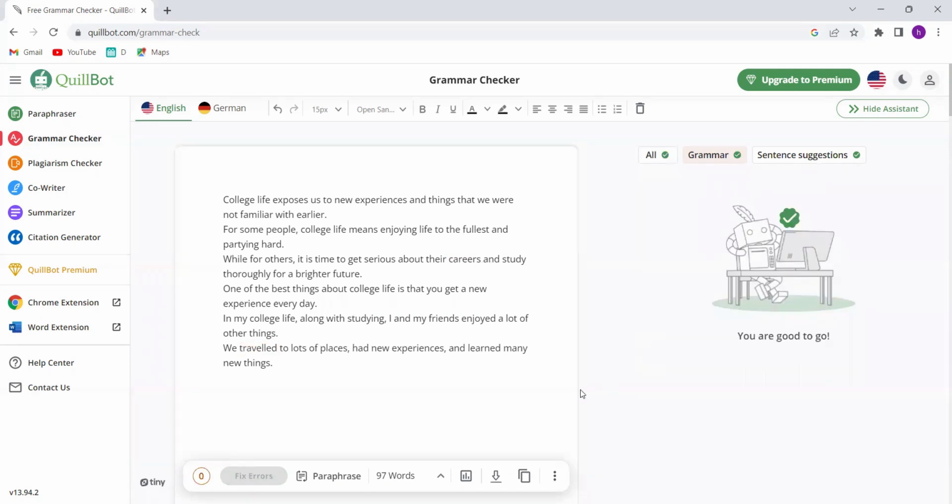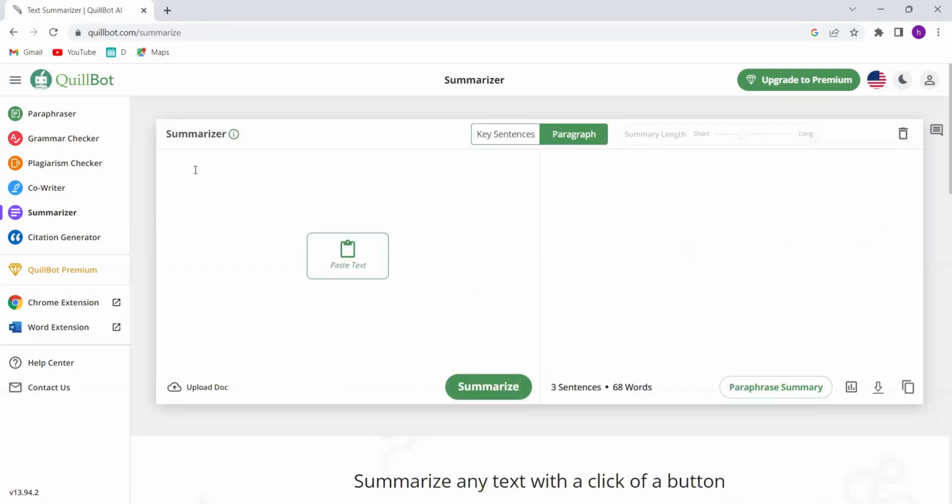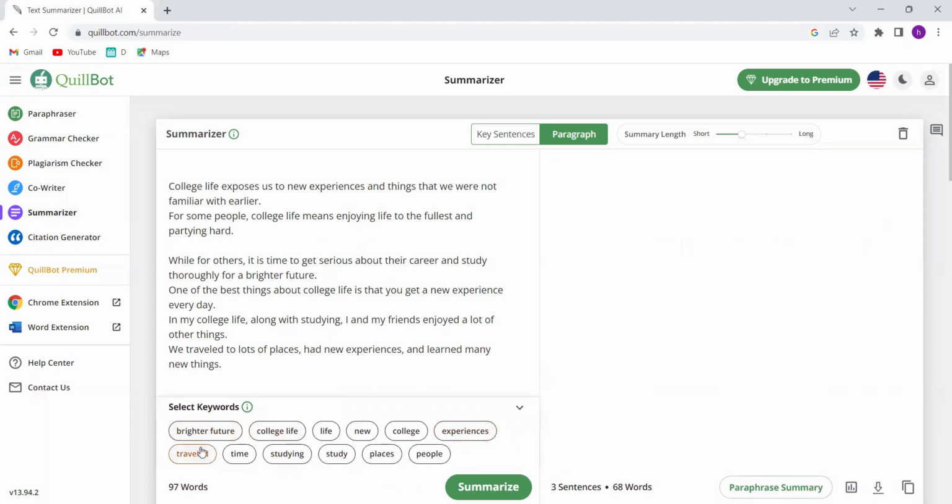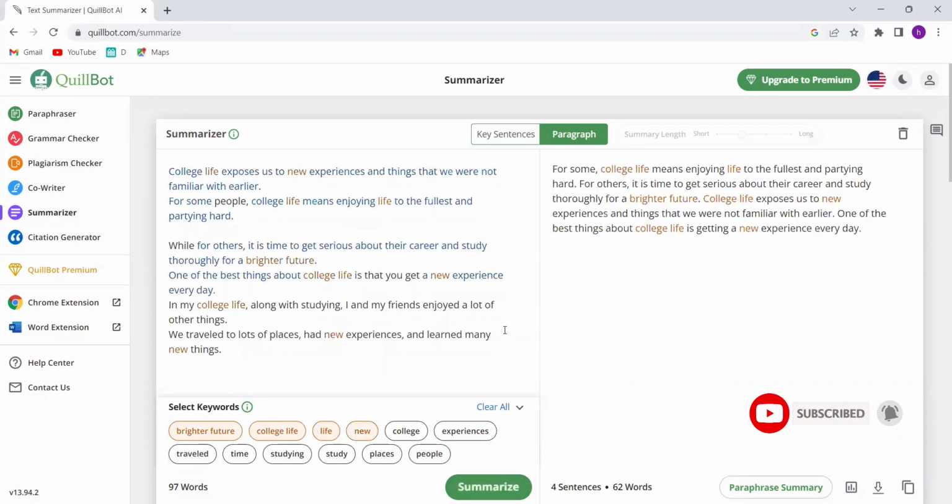But that's not all. QuillBot features a Summarizer tool. Summarize any text with the click of a button. QuillBot AI uses natural language processing to locate critical information while maintaining the original context. Whether you have a news article, research paper, or any confusing paragraph, the Summarizer tool will help you get the information you need. With QuillBot, you can write better, faster, and smarter.